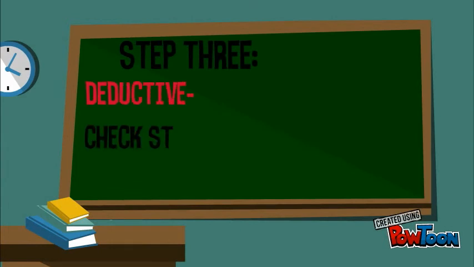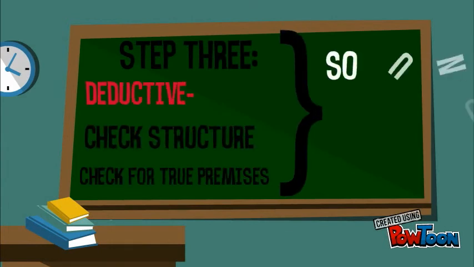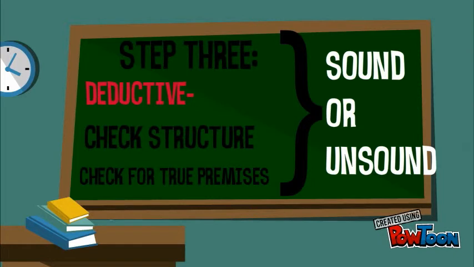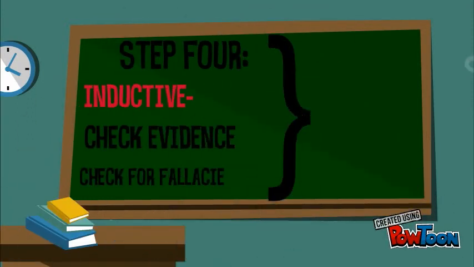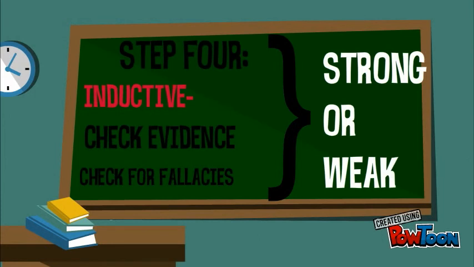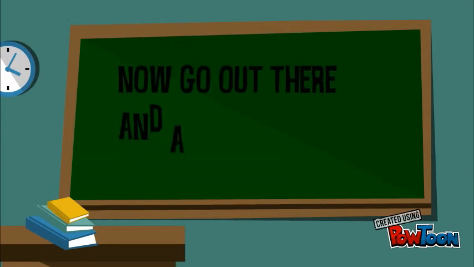If the argument is deductive, check the structure for validity and the premises for truth. If both are valid, the argument is sound. If one or the other is invalid, the argument is unsound. If the argument is inductive, check the evidence and identify fallacies. If there are no fallacies and the evidence is good, the argument is strong. If not, the argument is weak.